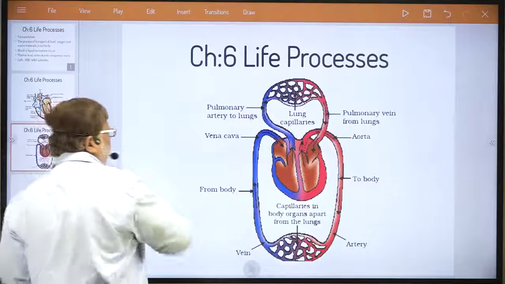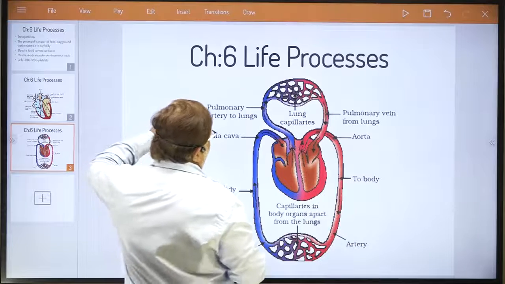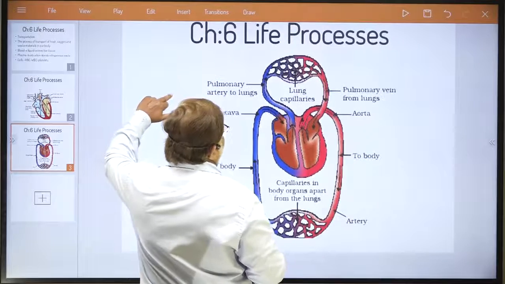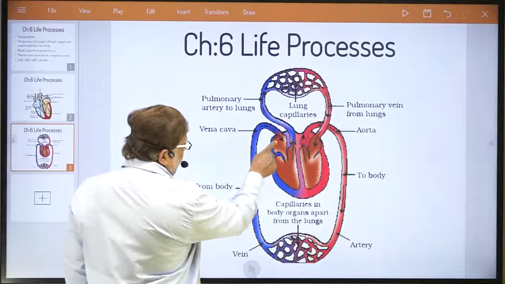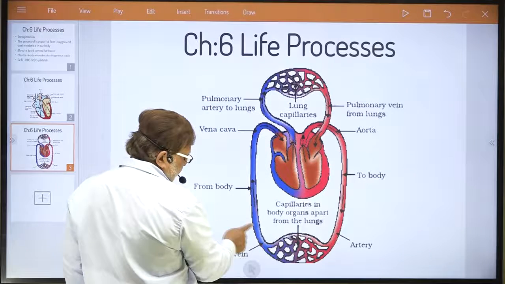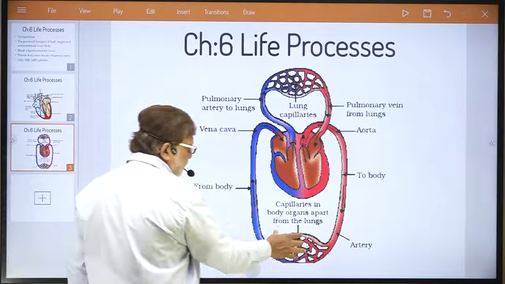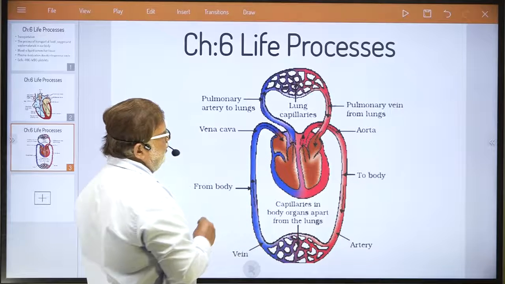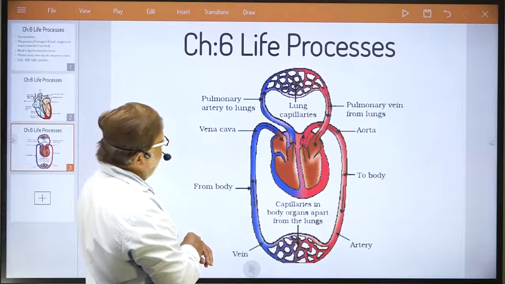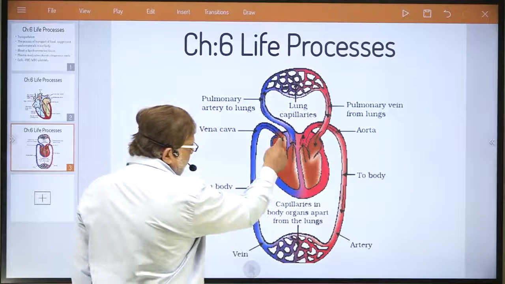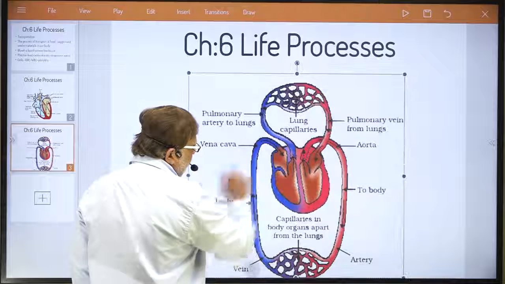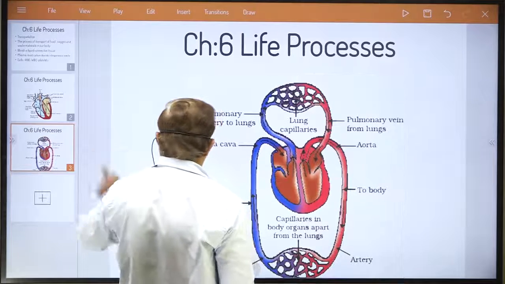See here how the circulation takes place. See, I am trying to explain to you. See, this is, suppose, the heart, vena cava. See, from body, just try to understand how the diagram explains all these things. Okay, just take an example. Impure blood collects in the right heart. This is the right heart. Try to understand this first.